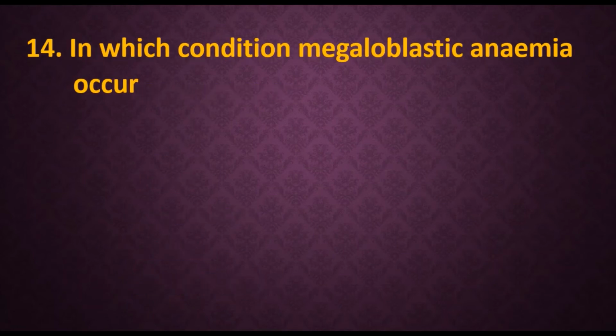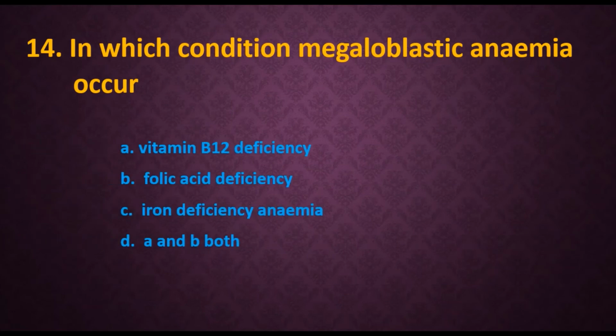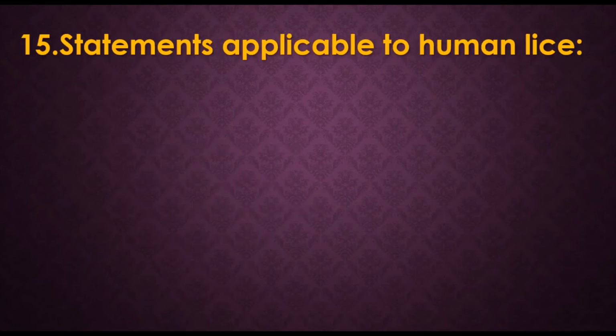14. In which condition does megaloblastic anemia occur? Options are A. Vitamin B12 deficiency, B. Folic acid deficiency, C. Iron deficiency anemia, D. Both A and B. The answer is both A and B: vitamin B12 deficiency and folic acid deficiency lead to megaloblastic anemia.